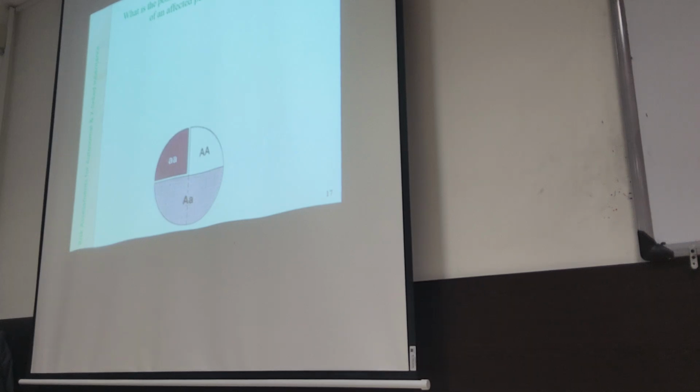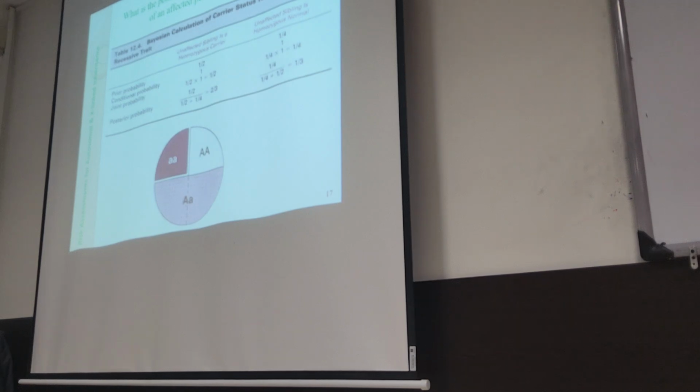The seed is healthy, it's not affected, so we just have 3 conditions: 2 being a carrier, 1 normal. So 2 out of 3 to be a carrier. If you use prior, joint and conditional probability, you also find the same 2 out of 3.